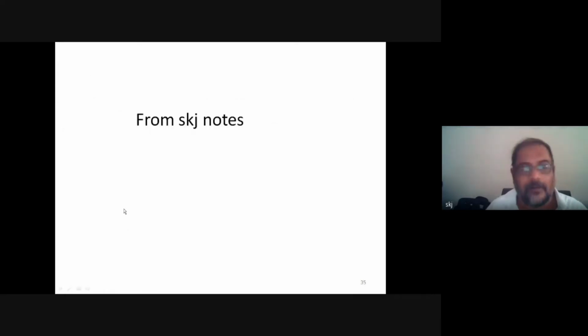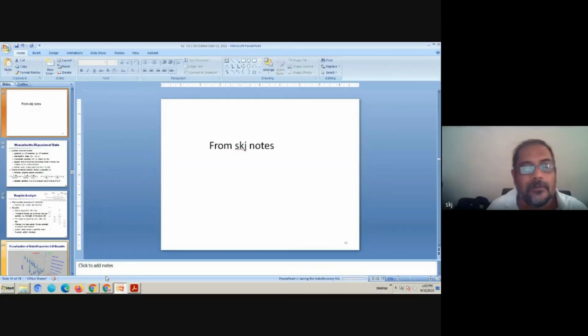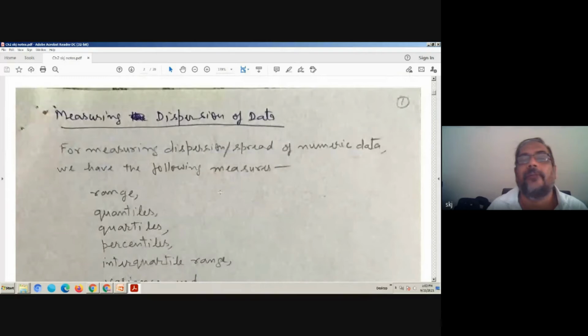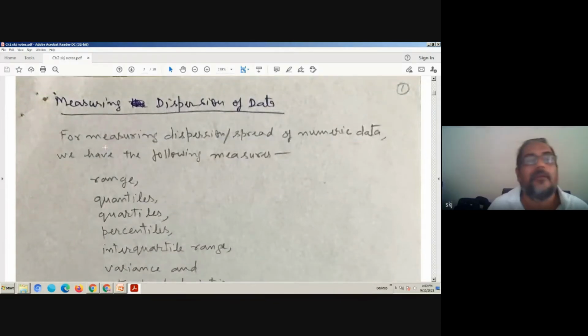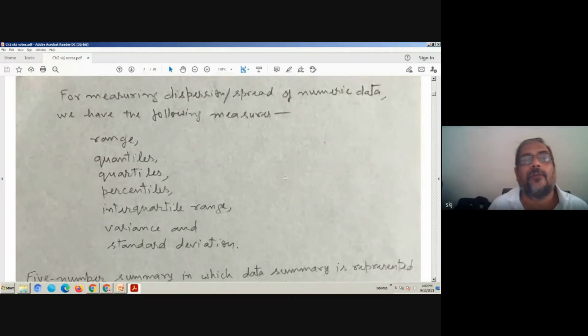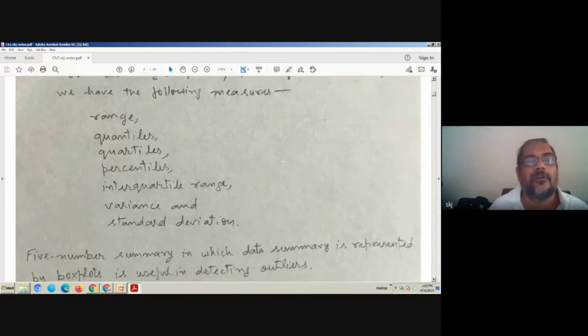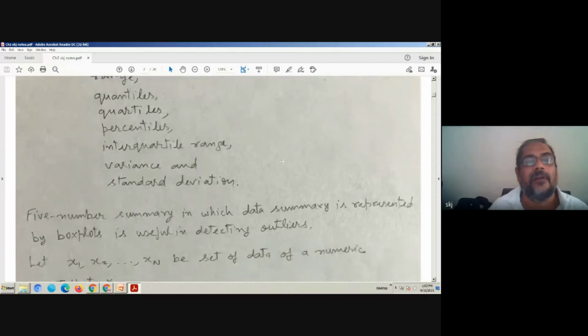So now I go to, okay, I have also kept these notes on my home page. So, measuring dispersion of data. For measuring the dispersion or spread of numeric data, we have the following measures. Measure means by which we measure. Okay, so range, quantile, quartile, percentile, interquartile range, variance, standard deviation.